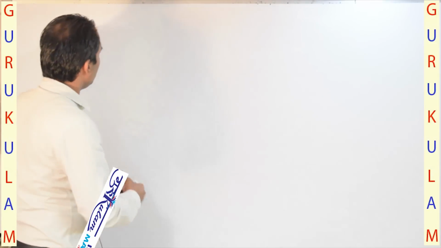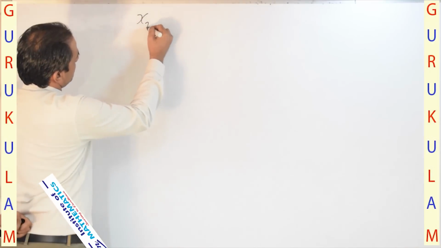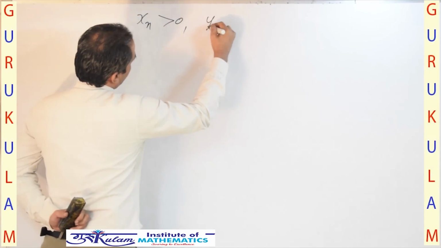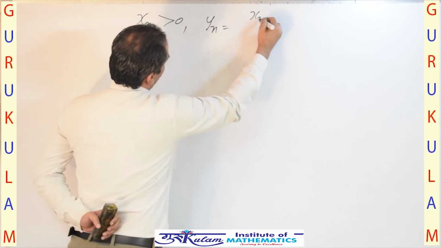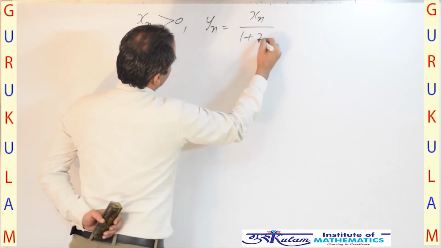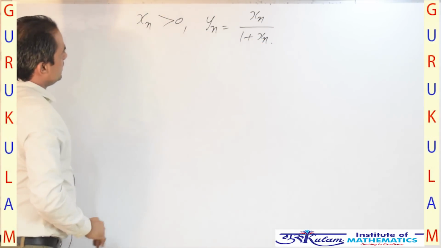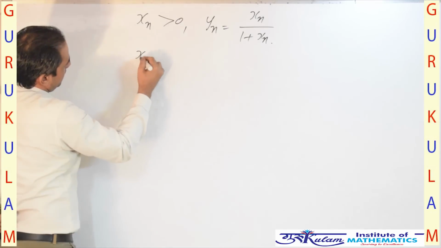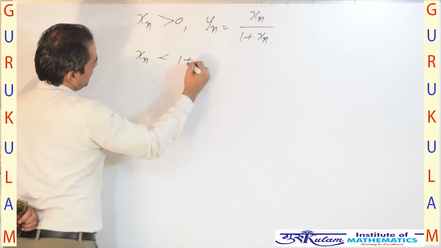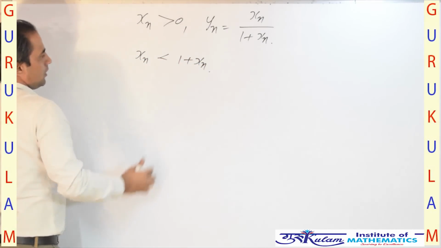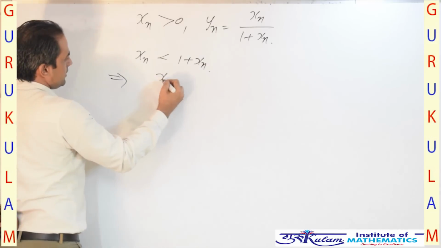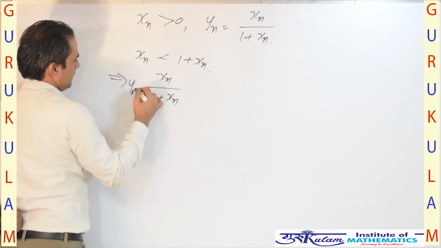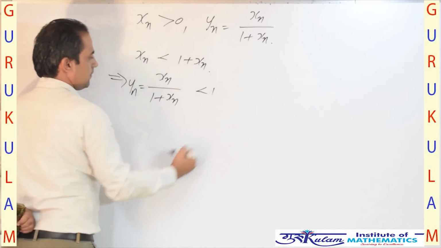The given information is xn is a sequence of positive real numbers and yn is xn upon 1 plus xn. Since xn is a sequence of positive real numbers, xn is definitely less than 1 plus xn, which implies xn upon 1 plus xn, which is yn, is always less than 1.